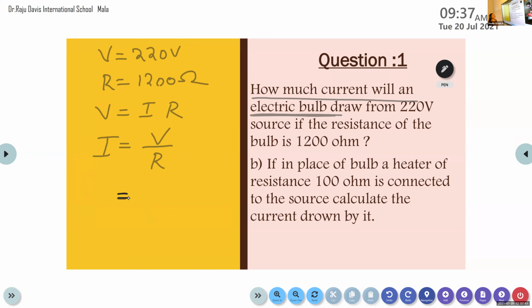V is equal to 220 volt, R is equal to 1200 ohm, then I is equal to V by R. By Ohm's law, we know that V is equal to IR or I is equal to V by R. Here V is 220 divided by 1200. So here this 0 and this 0 cancel. So 20 divided by 120.